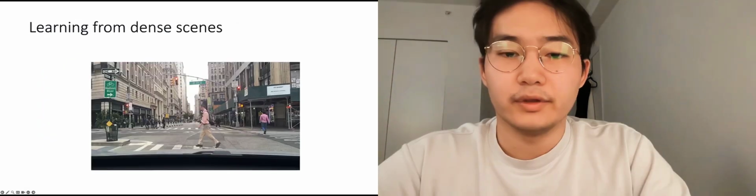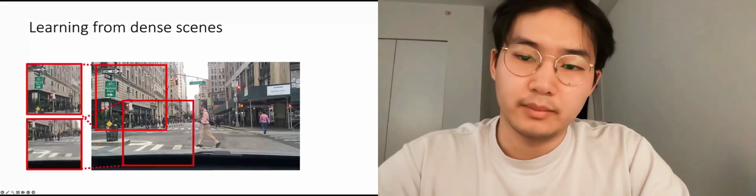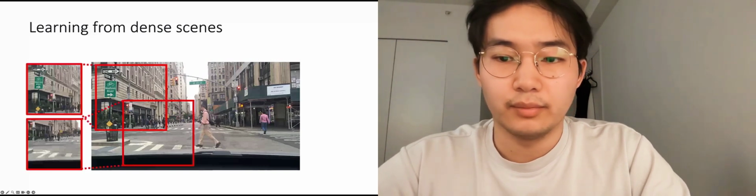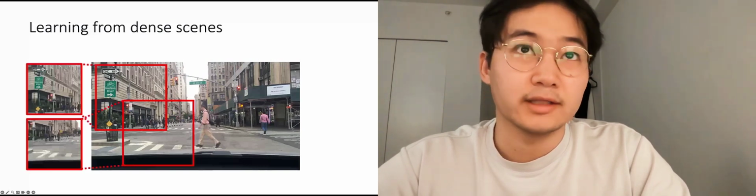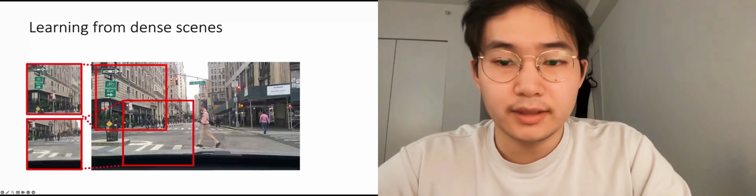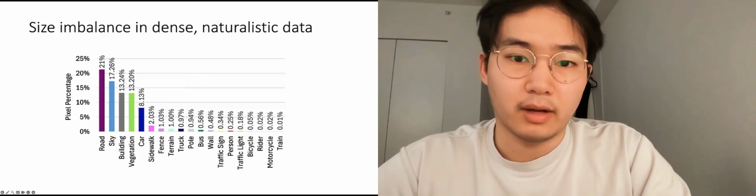First, taking this dense scene, we can identify two random crops, but they produce no semantic correspondence. This makes it difficult for conventional pooled SSL methods to learn transformation invariant representations. And furthermore, as objects are of variable size, we encounter a size imbalance problem.